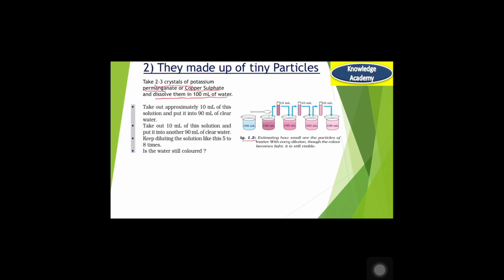Look at this diagram. We have taken a few beakers and all the beakers are filled with water. The first beaker contains 100 ml of water. In the second beaker we add 2-3 crystals of potassium permanganate. After a few minutes the water color changes and it becomes purple.